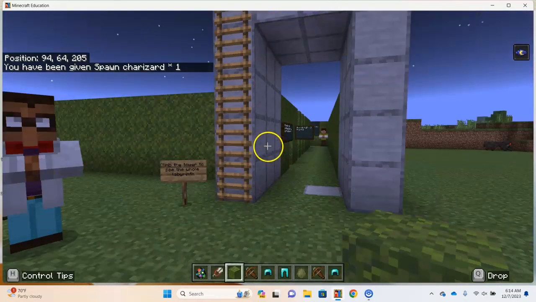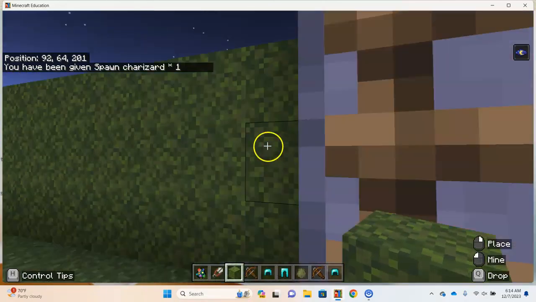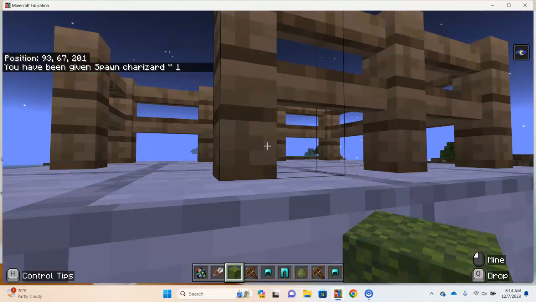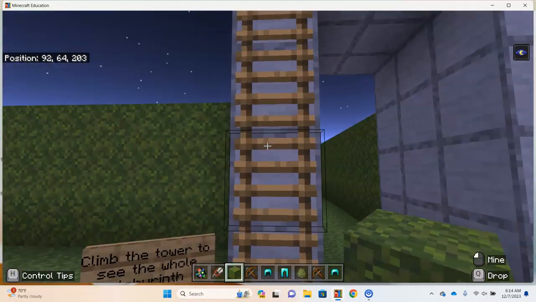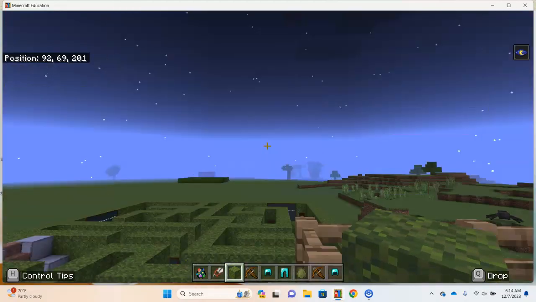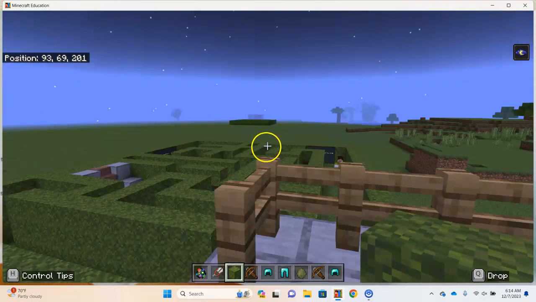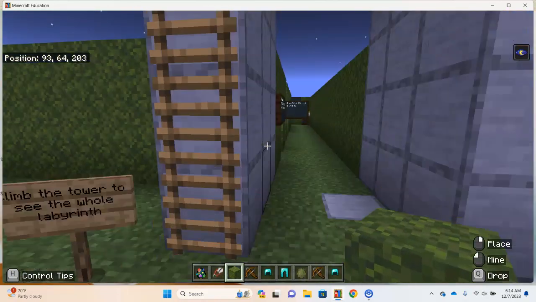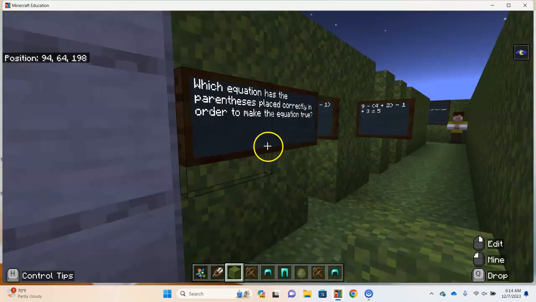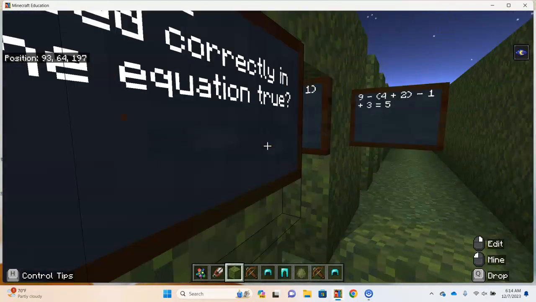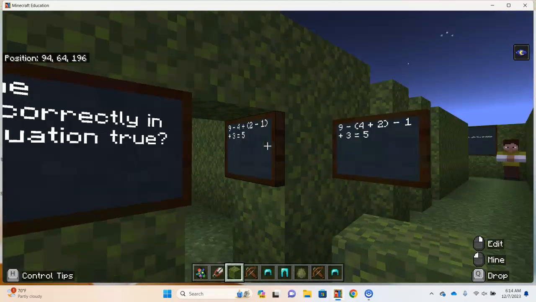I see a ladder here where I could just go and perhaps survey the, whoops. Like I said, clumsy controls, I'm sorry. Thank you for your patience. We could go survey the whole labyrinth and get a view here, which is just a nice way to bridge the gap for students. Beautiful world, but for time's sake, let's just go down and proceed through with playing the game. Oh, now I see that I'm having to place the parentheses correctly myself to get the right solution.